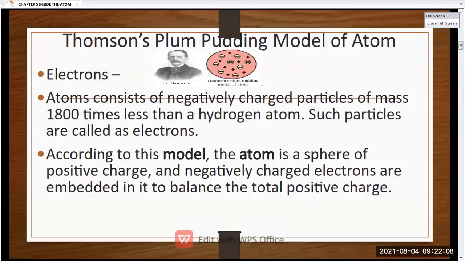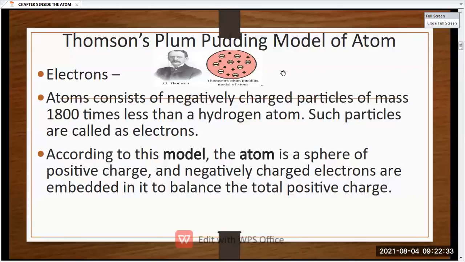In this model, the atom is a sphere and it has positive charge, and negatively charged electrons are embedded on the sphere-like atom. Why is this present? Because the positive and the negative charge should be balanced. For that purpose it is balanced.